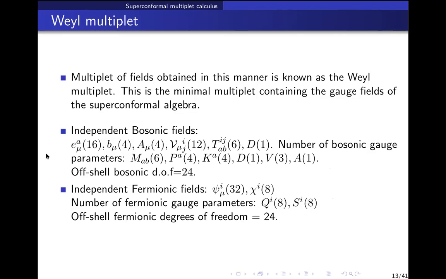Okay, and it contains all the gauge fields of the superconformal algebra. Therefore, such a multiplet is called the Weyl multiplet: a multiplet which contains all the gauge fields of the superconformal algebra plus some auxiliary fields. But this set of auxiliary fields is not unique.